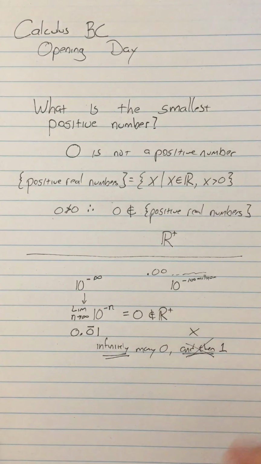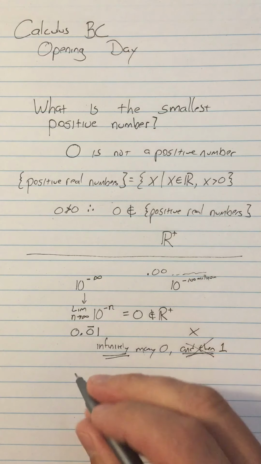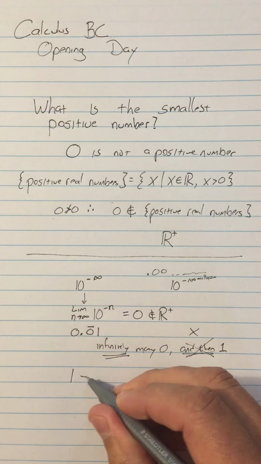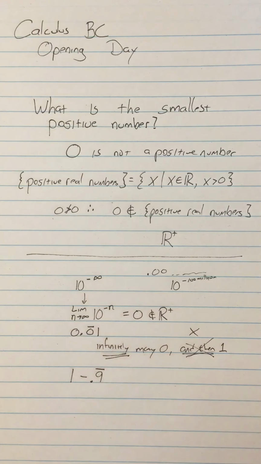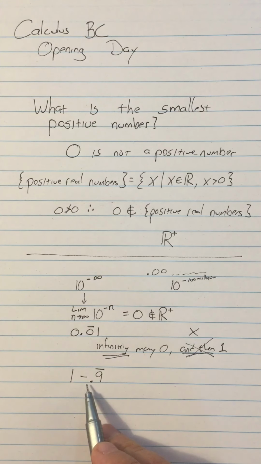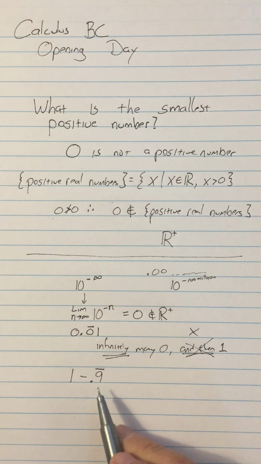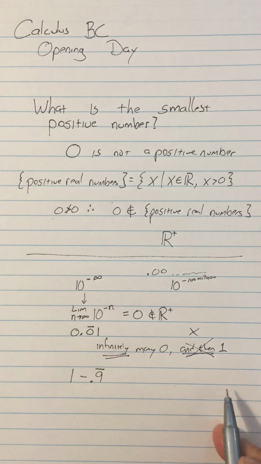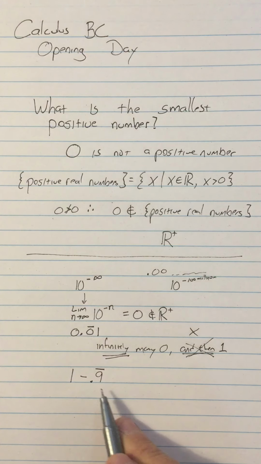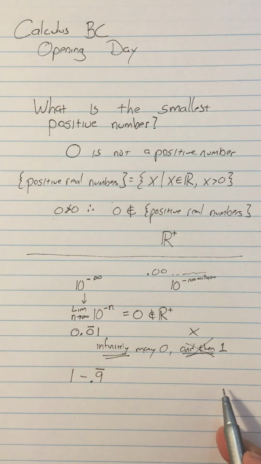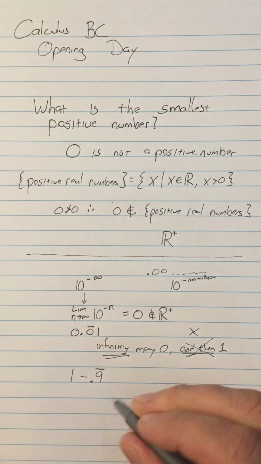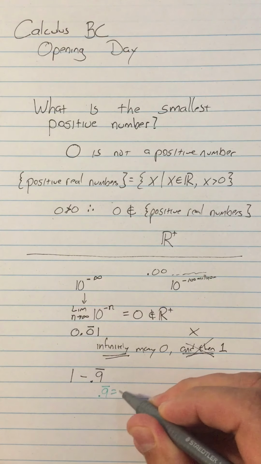Another fun one that people try is related to this. What if I try to do it like this? What if I try to go 1 minus 0.9 repeating? Because then these are both real numbers, so I can do minus. I don't have the problem of doing infinity and then putting a 1, because I can just have infinitely many 9s, and when I subtract them off, since I have infinitely many 9s but it's not quite 1, I'm going to have something that's not 0, all right? But here's the problem. 0.9 repeating actually is 1.